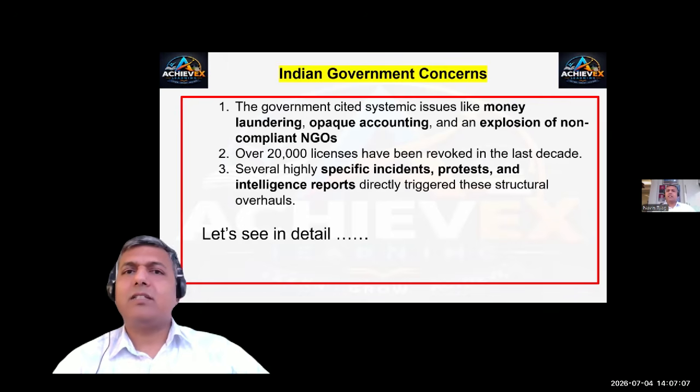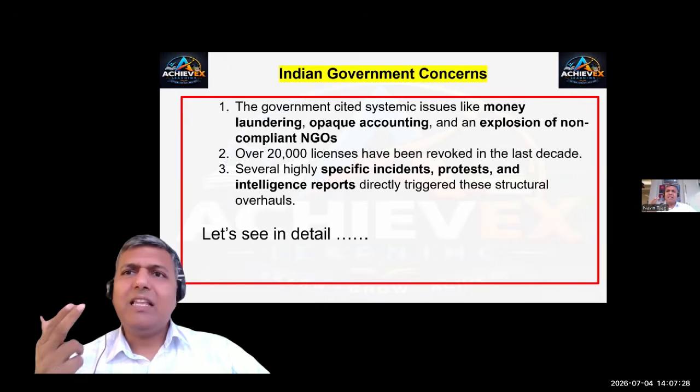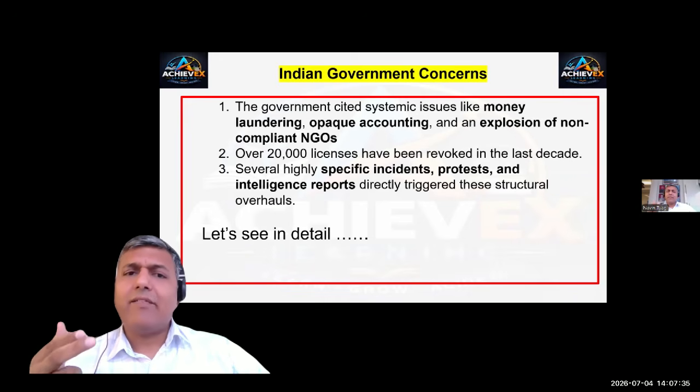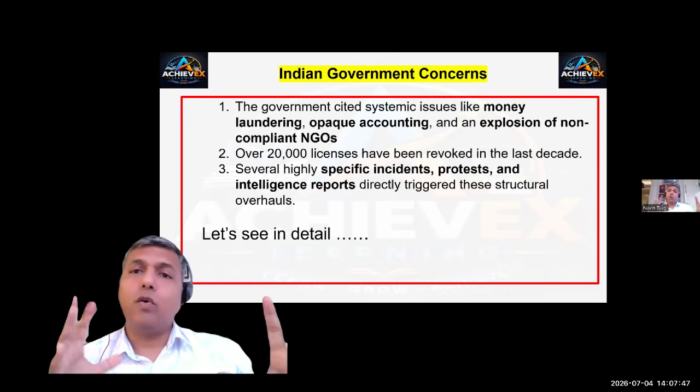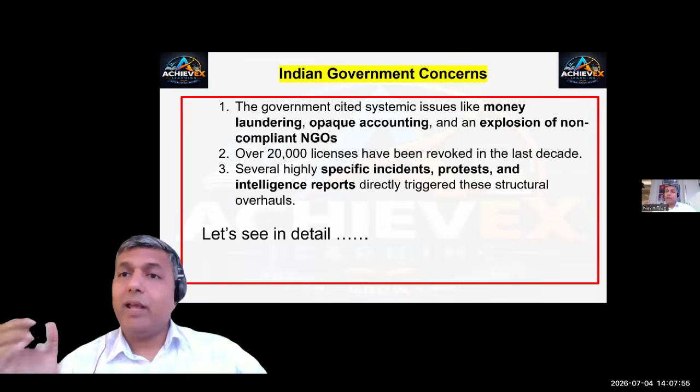The government cites systemic issues like money laundering, opaque accounting, and an explosion of non-compliant NGOs over a period of a decade or so. Over 20,000 licenses have been revoked in the last decade. That's a huge number. Several highly specific incidents of protests and intelligence reports directly triggered these structural overhauls. Now let us see what are the concerns of the Indian government in detail.